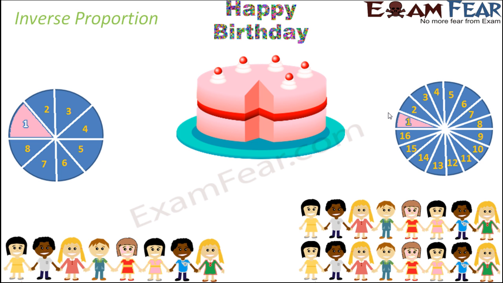We see that in case 2 the number of children increased. As a result, what happened? The size of each slice decreased. So right now each slice is smaller, whereas in the previous case each slice was bigger. This shows that the size of the slice is inversely proportional to the number of kids. As the number of kids increases, the size of the slice decreases. So this is an inverse relationship.